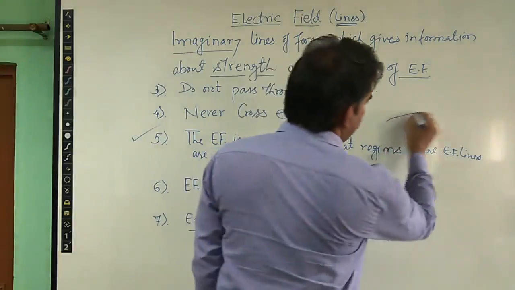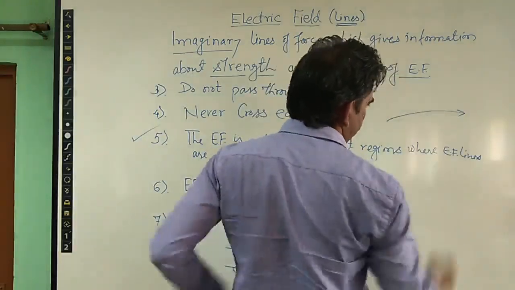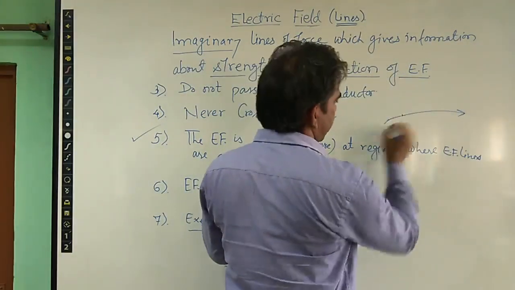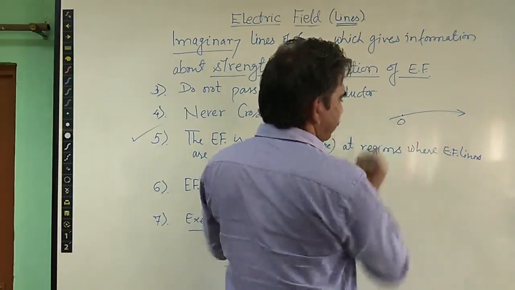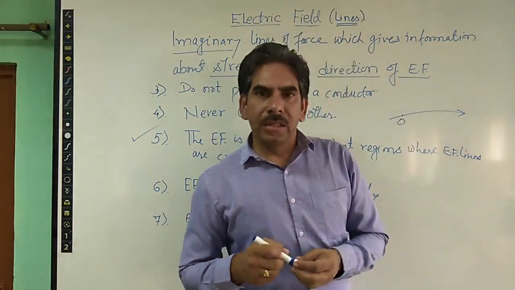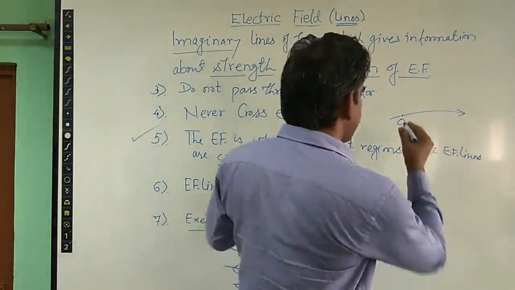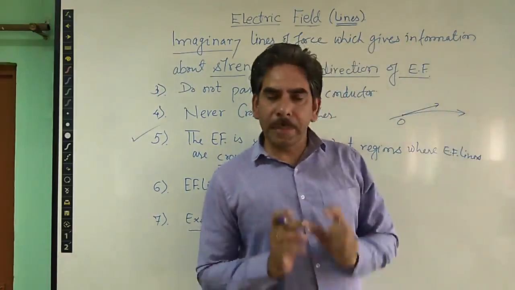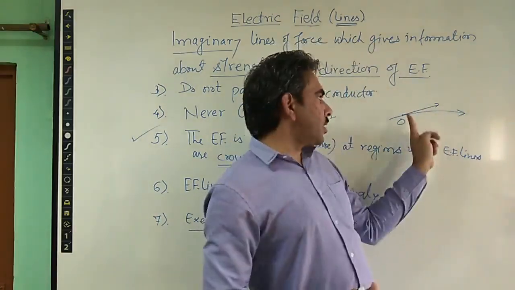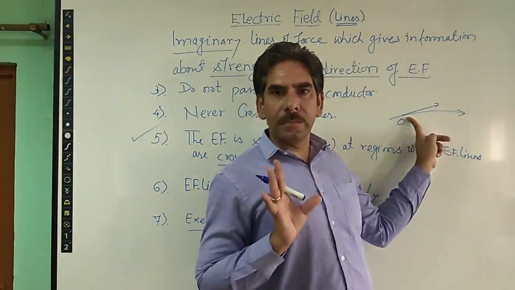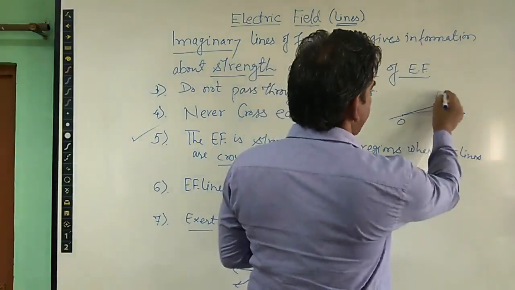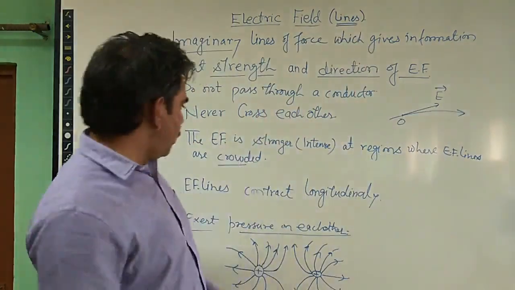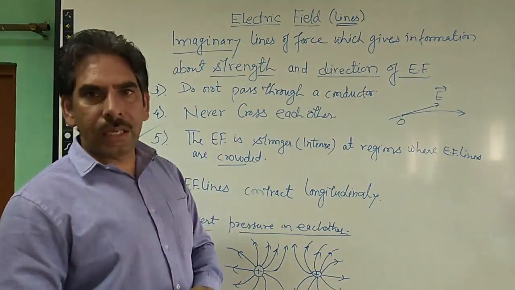Suppose that we have this electric field line, and we are willing to find out the direction of the electric field at this point O. Then we draw a tangent to this electric field line at this point O. This tangent represents the direction of the electric field at this point O on the electric field line. So this is how the direction of the electric field is understood from the concept of electric field lines.